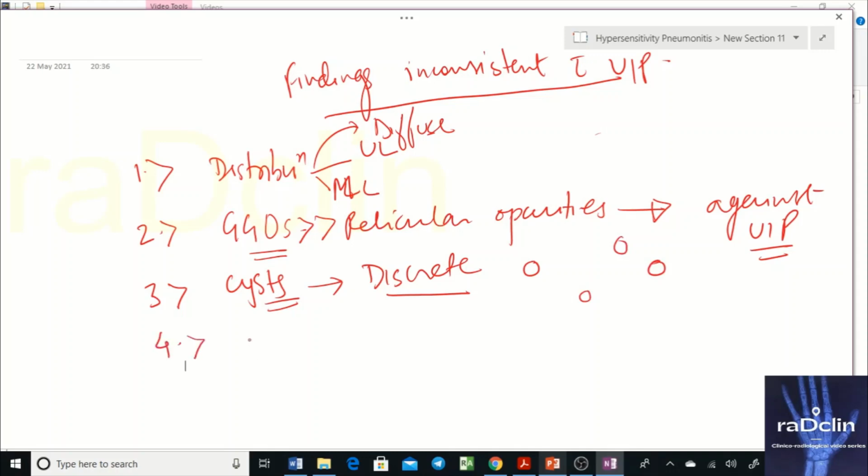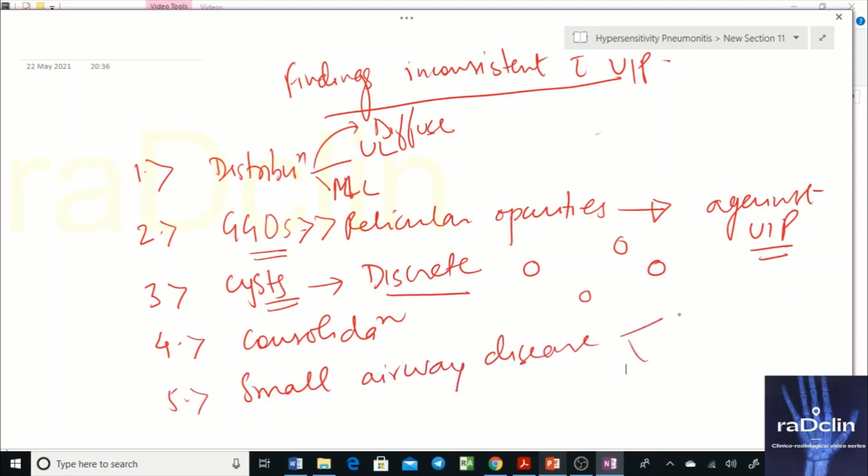Then if you have consolidation, it is against UIP. Then again, small airway disease presenting with mosaic perfusion and air trapping, these are also against UIP. Any nodule or micronodules are also against UIP. So these are a few features which characteristically go against it, and a peribronchovascular predominance is also an important point.